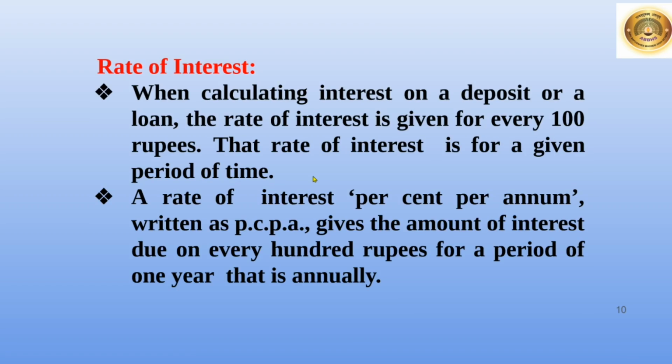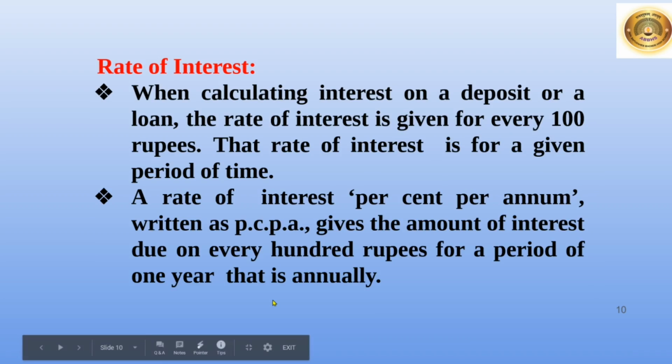Rate of interest. When calculating interest on a deposit or a loan, the rate of interest is given for every 100 rupees. The rate of interest is for a given period of time. A rate of interest, percent per annum, written as PCPA, gives the amount of interest due on every 100 rupees for a period of 1 year, that is annually.